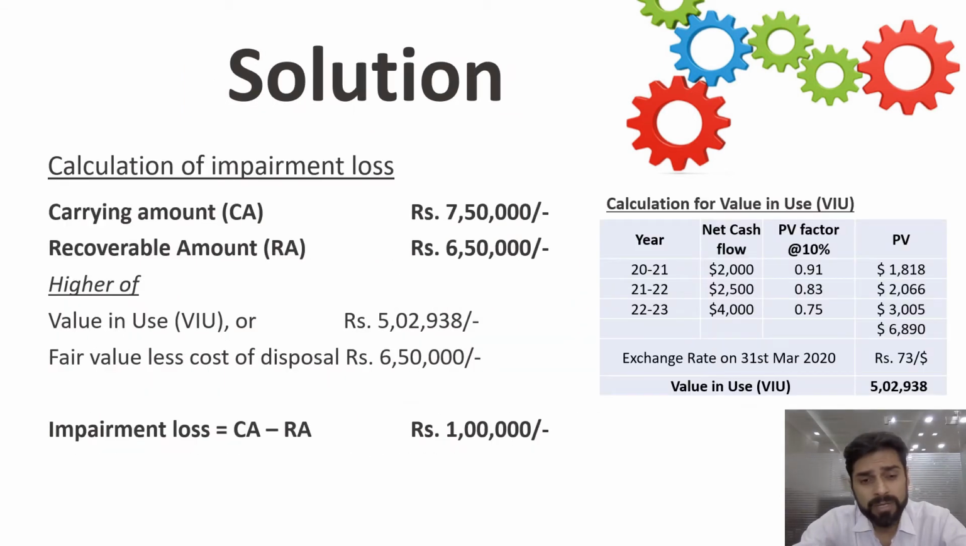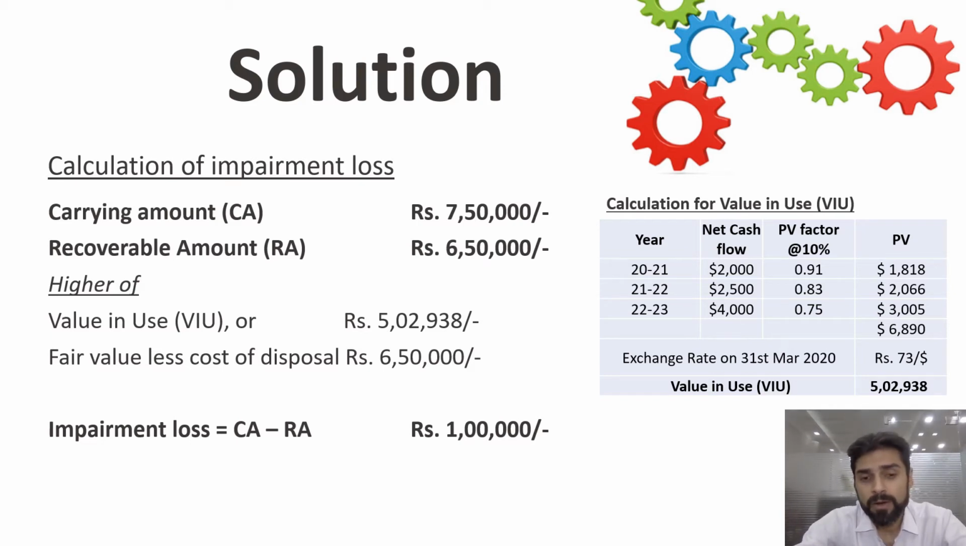Carrying amount is given in the question, 7,50,000, and recoverable amount will be the higher of value in use and fair value less cost of disposal. Fair value less cost of disposal is 6,50,000, which is given. For value in use, the cash flows for 3 years are given, and the discount rate of 10% is also given. We will discount those cash flows, also take into account the 500 outflow, and arrive at the value in use with the spot exchange rate.